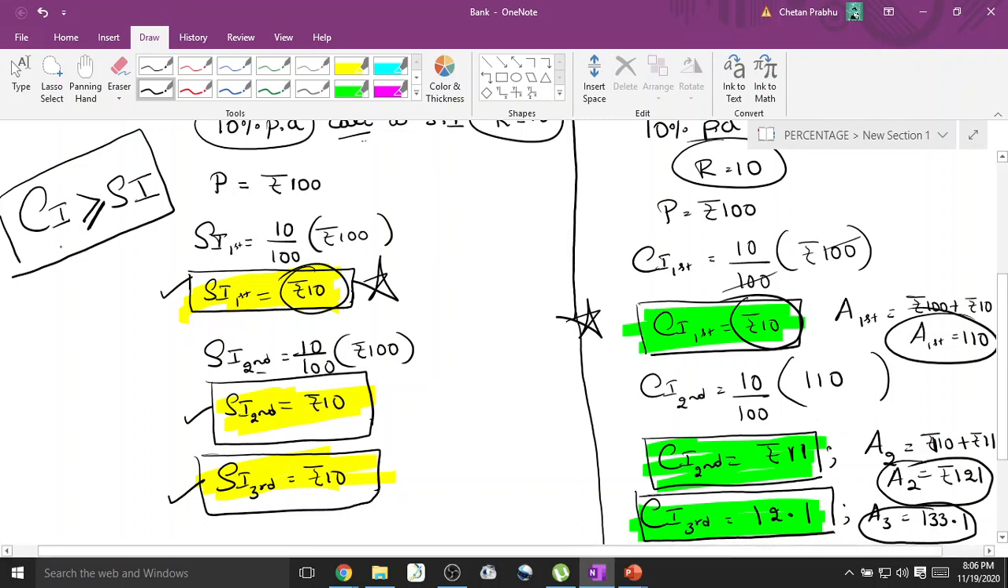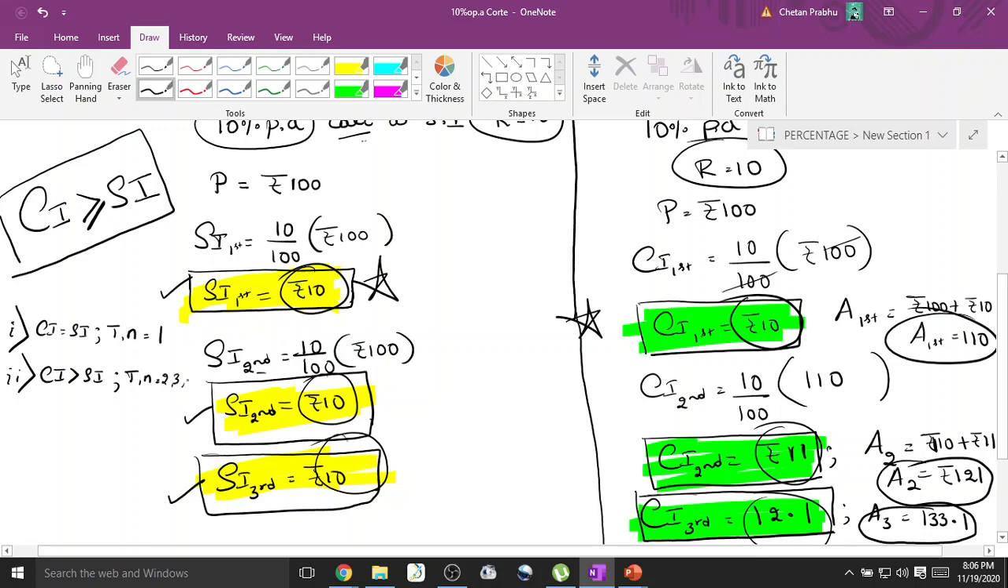Understood? Okay. So when can you say that compound interest is equal to simple interest? When time period t, n is equal to 1. And second one, when can you say that compound interest is greater than simple interest? When t, n is greater than 1, for all the rest of the years. See, look here, if you take the second year, compound interest is 11 rupees, simple interest is 10 rupees. For the third year, 12.1 rupees, simple interest is 10 rupees. So for all the rest of the years, compound interest will be greater than simple interest. So 2, 3, 4, 5, whichever year you take, compound interest will be greater than simple interest. Understood? Clear?